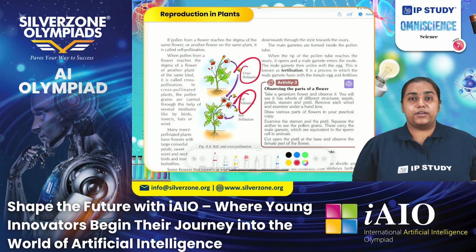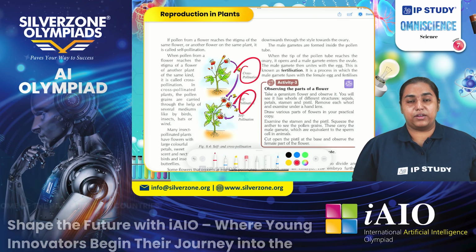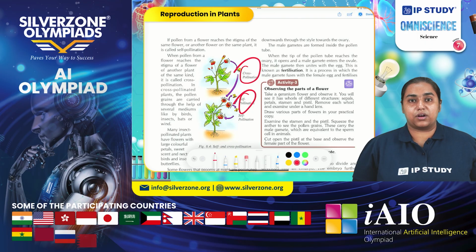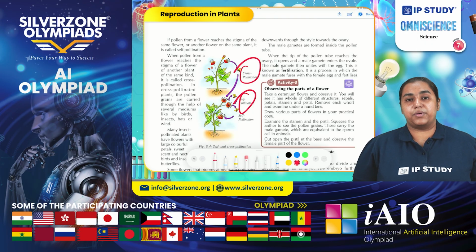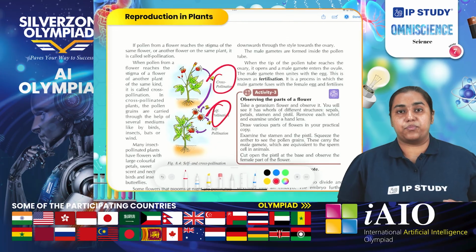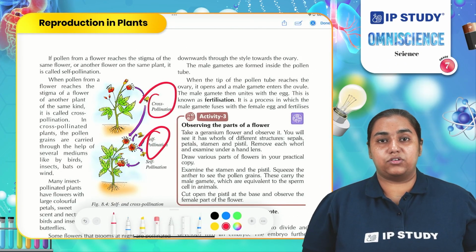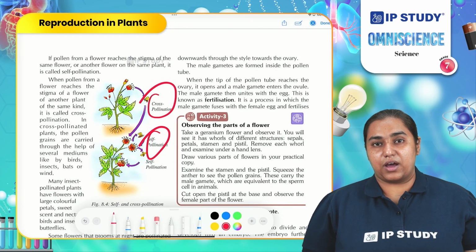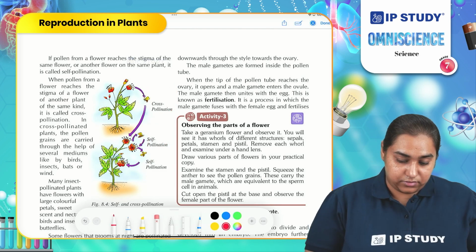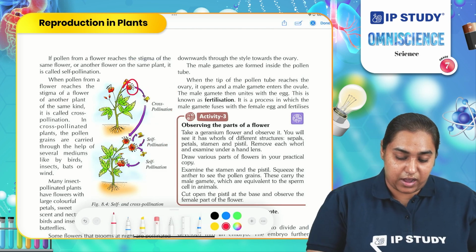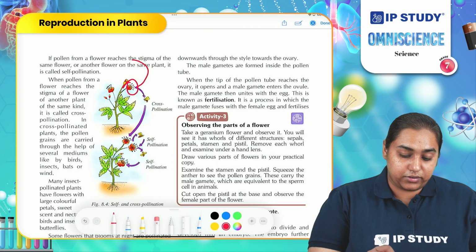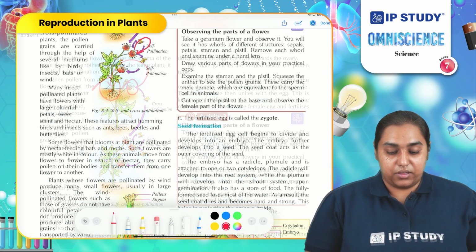However, in the case of a unisexual flower, in which one flower bears the male reproductive portion and another flower bears the female reproductive portion, when pollen is transferred from the male flower to the female flower, that transfer is known as cross-pollination. When this flower transfers pollen to this flower, this phenomenon is cross-pollination.